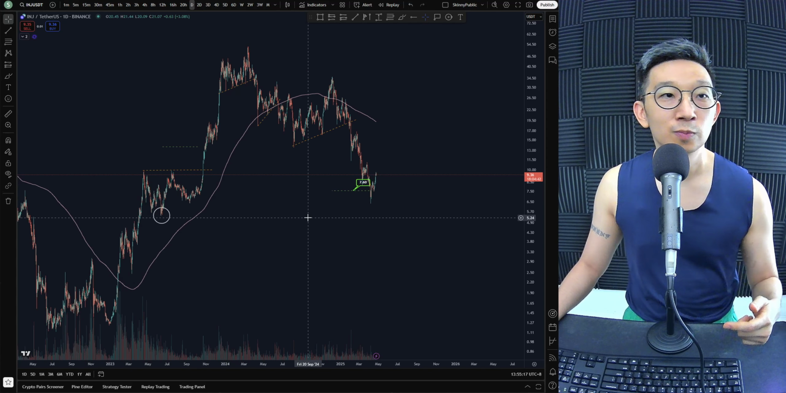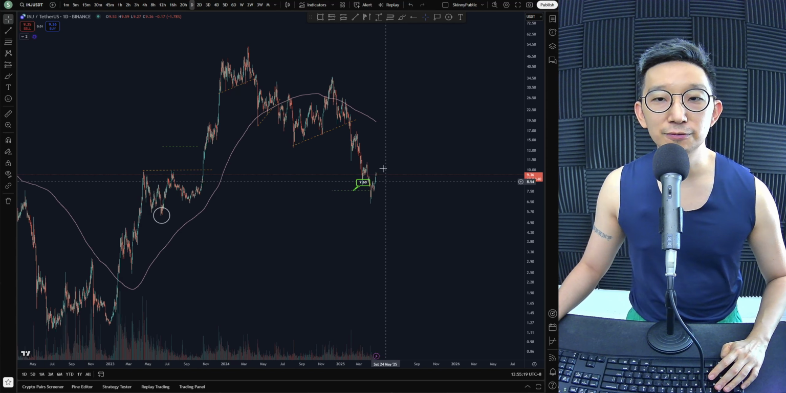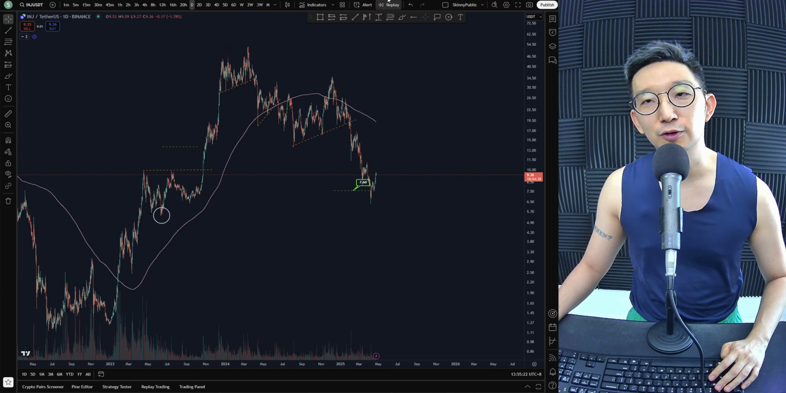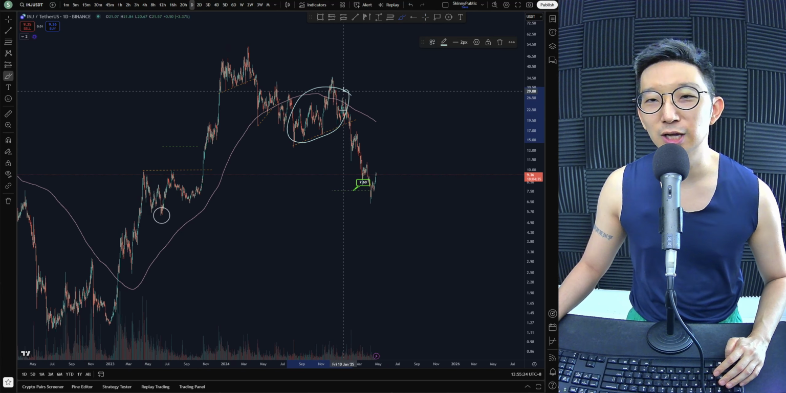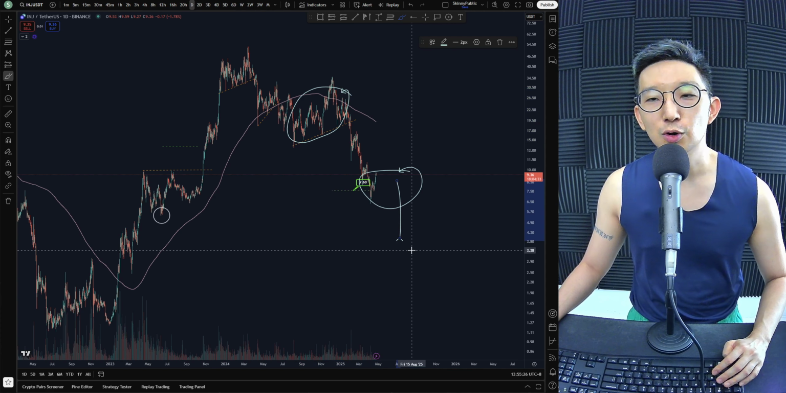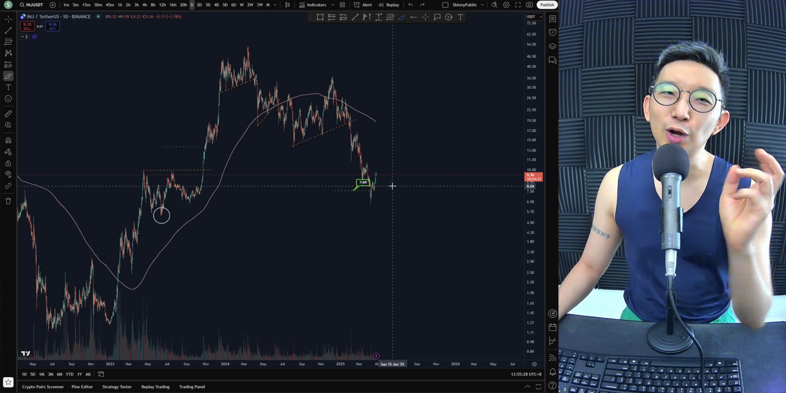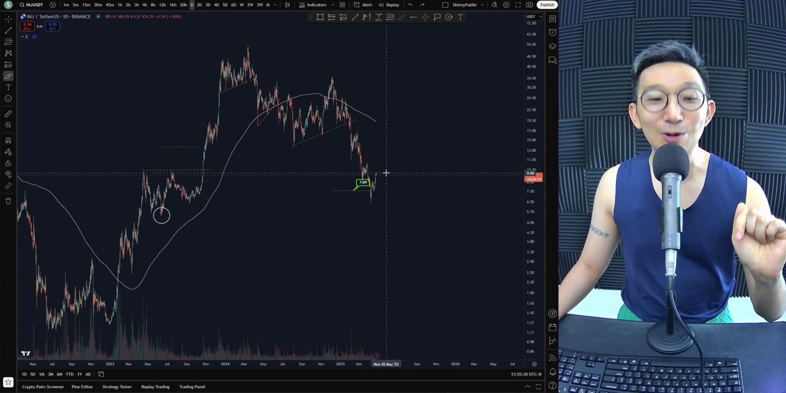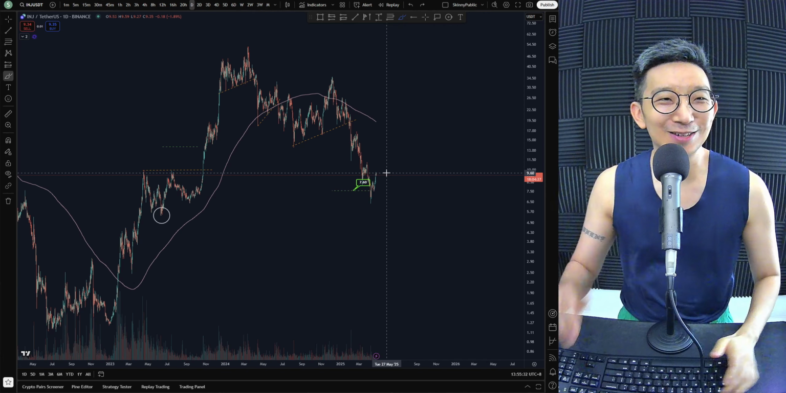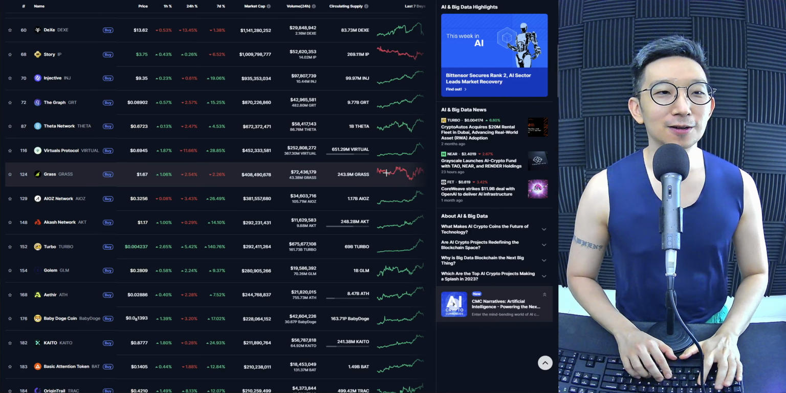Anyway, for Injective, yeah, we're in a rally, so we have to wait for the chart pattern to appear. I'm assuming that we're going to get a bearish continuation, and then more likely than not, we should be acquiring targets towards the downside. My guess is more likely than not, $5 for Injective.